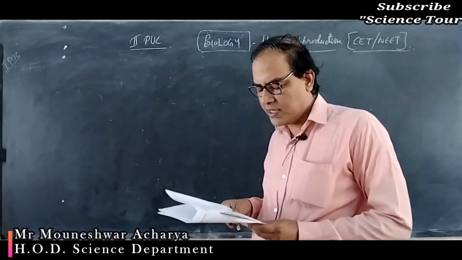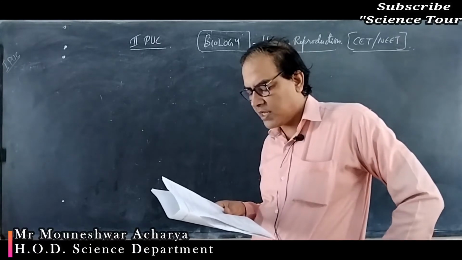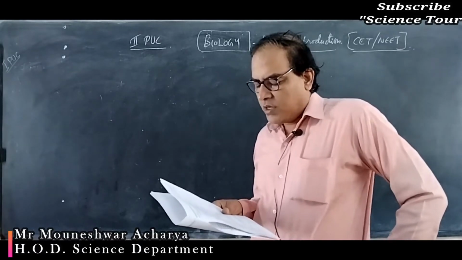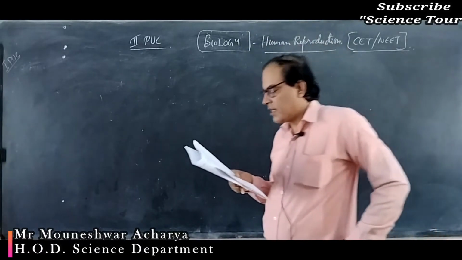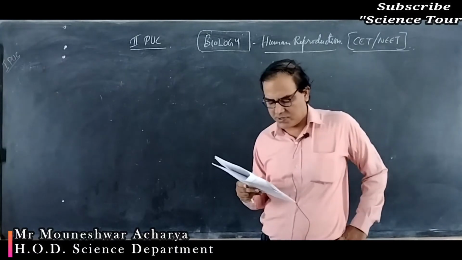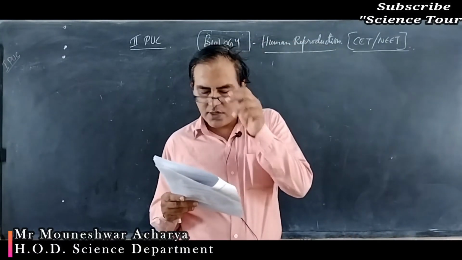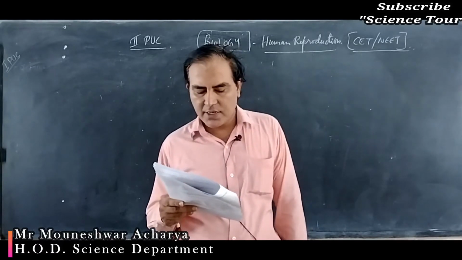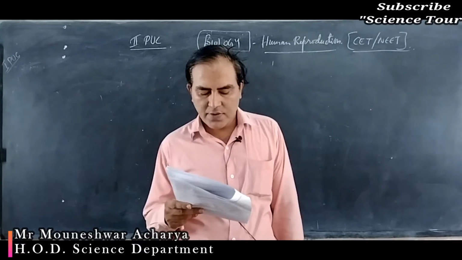Next, question number 20. The placenta acts as an endocrine tissue and produces several hormones like A. human chorionic gonadotrophin, HCG; B. human placental lactogen, HPL; C. estrogens; D. progesterone. What is the answer? All these four are produced by the placenta, that is A, B, C and D. The right option is 4.